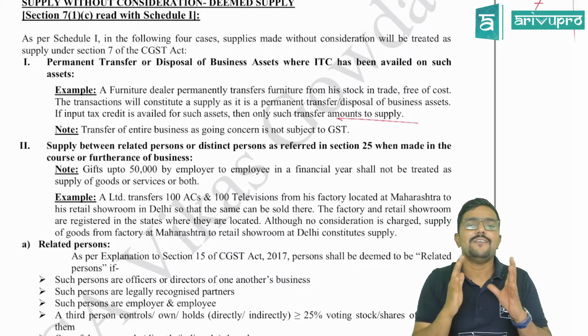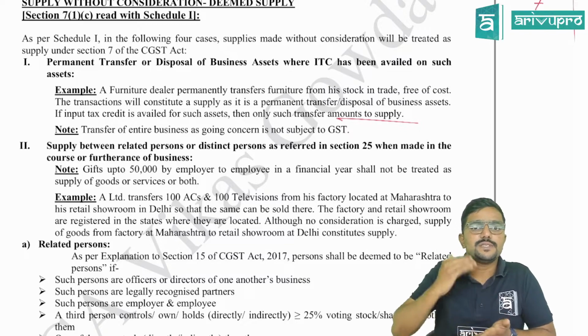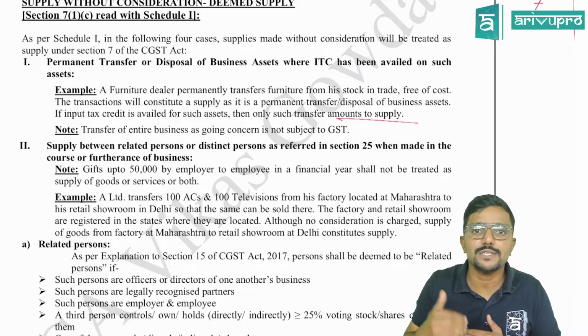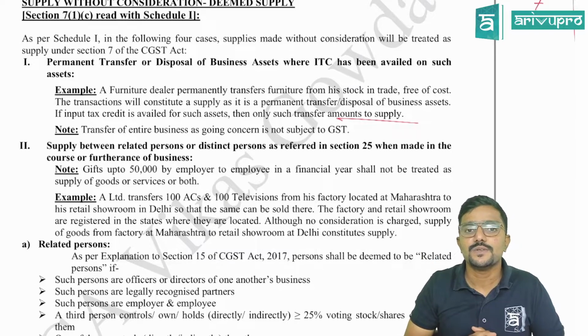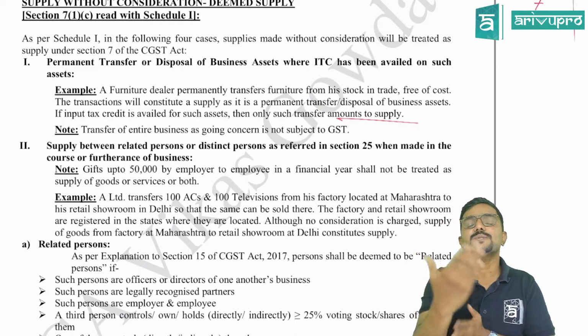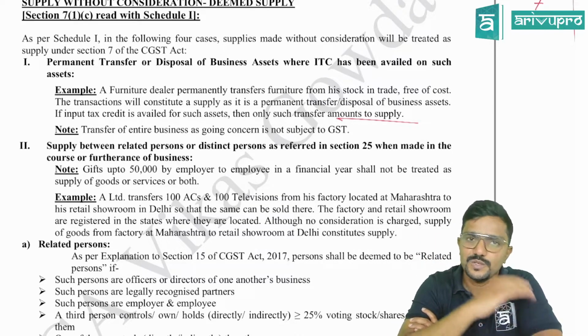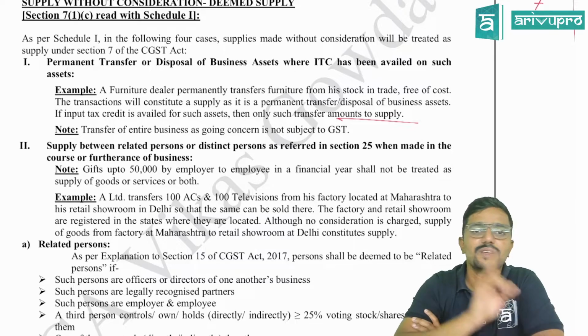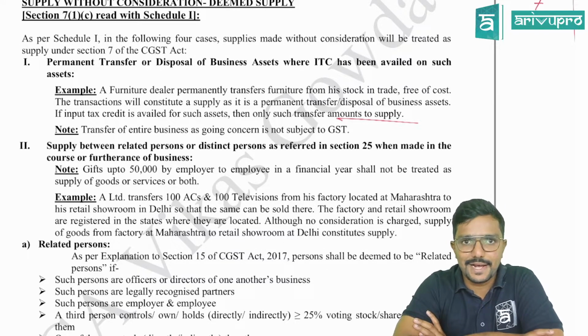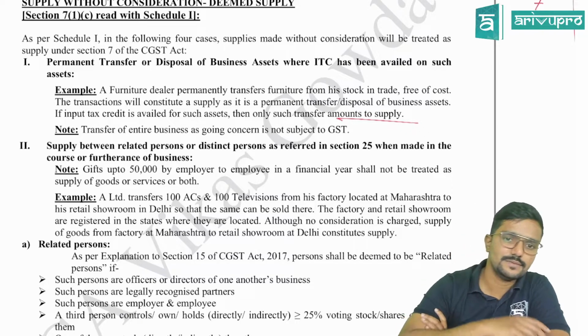Now, I was having a stationery business. Entire business, I transferred it to you. You will continue that business. I have transferred the business as a going concern. So, is it a supply as per para 1? No. If the entire business is transferred as a going concern, which will be carried on by the transferee, it will not be a supply as per para 1, guys. Clear? Yes.